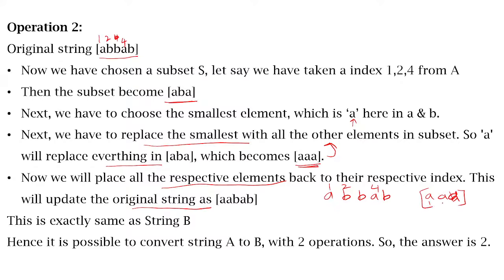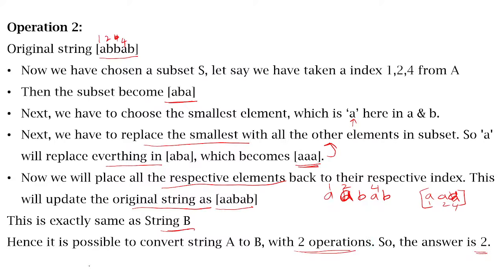So this is the 1, 2, 4 characters. At 1, A is already there, no need to change. At 2, B is there, now you replace this with A. At 4, A is there already, no need to change. So now it becomes AAAB. This is exactly the same as string B. So it is possible to convert string A to B in this case. With how many operations? With 2 operations. So the answer is 2.